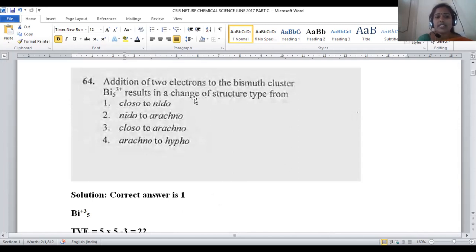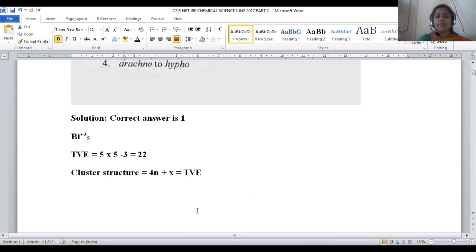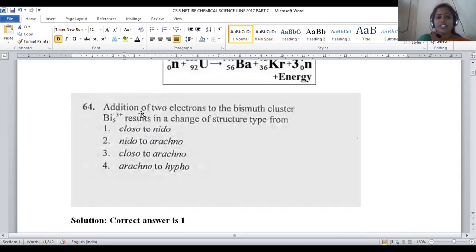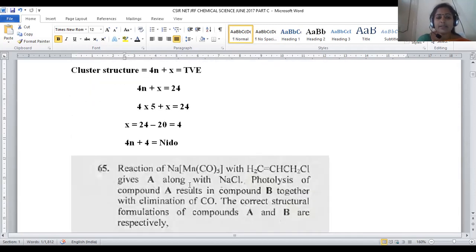Right? So this is a kind of prediction of cluster structure based on its total valency electron count. And we have to apply the formula 4n plus x. So based on the x value, it is possible to predict either closo, nido, arachno, hypo kind of structures. So here, closo to nido transition is possible, so option number 1 will be the right answer.